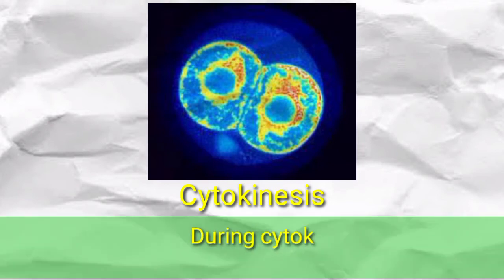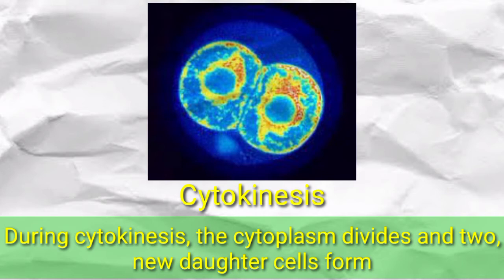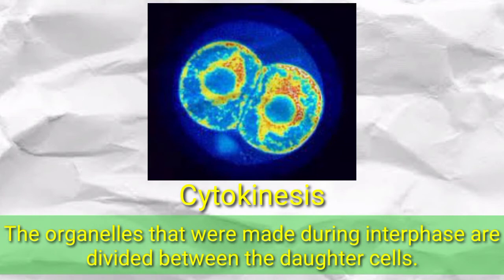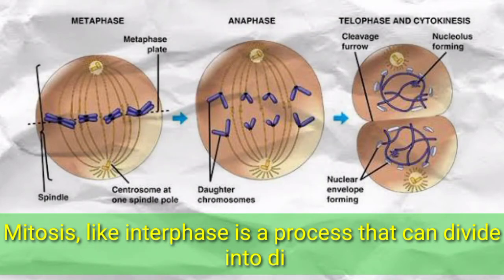Cytokinesis. During cytokinesis, the cytoplasm divides and two new daughter cells form. The organelles that were made during interphase are divided between the daughter cells. Mitosis, like interphase, is a process that can be divided into different phases.